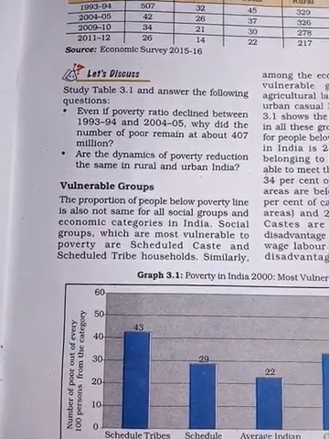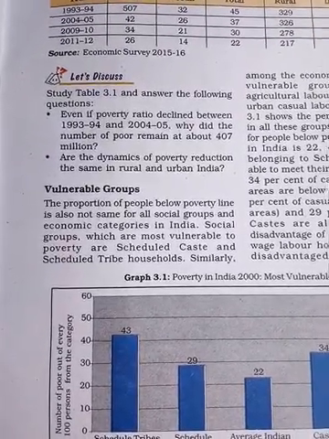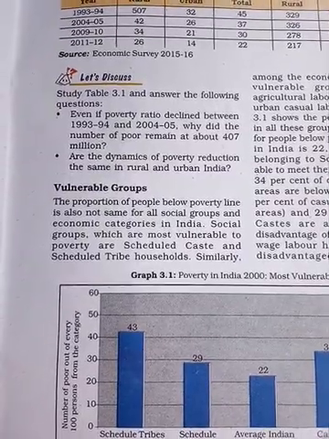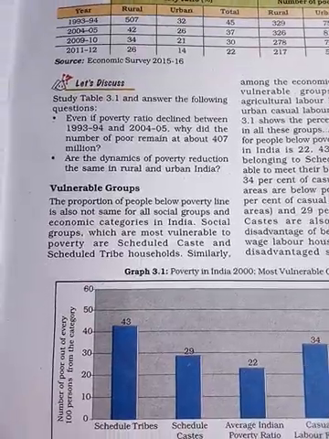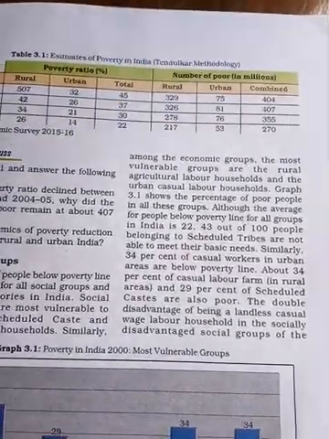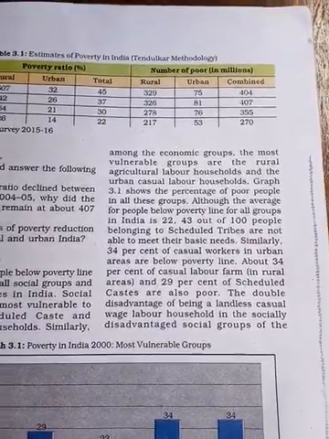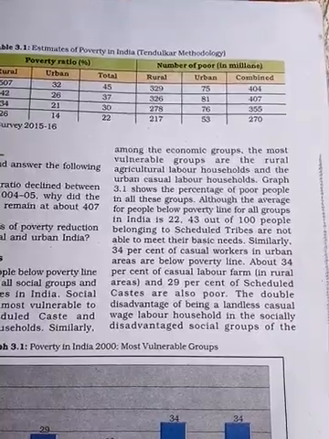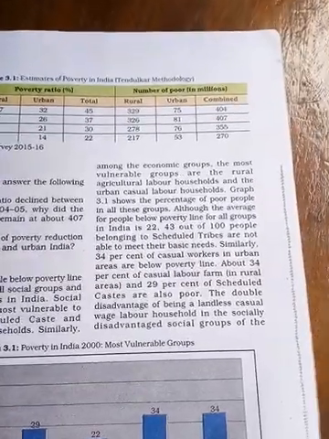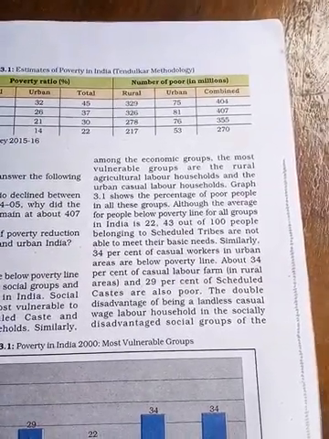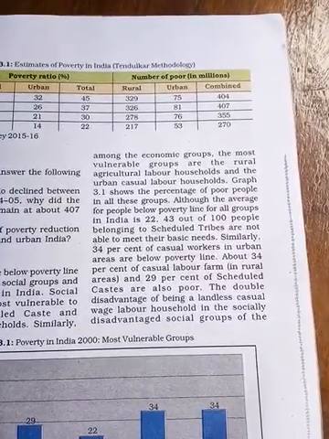The social groups which are vulnerable to poverty are scheduled caste and scheduled tribe households. Among the economic groups, the most vulnerable in rural areas are agricultural laborers, and in urban areas the casual laborers.